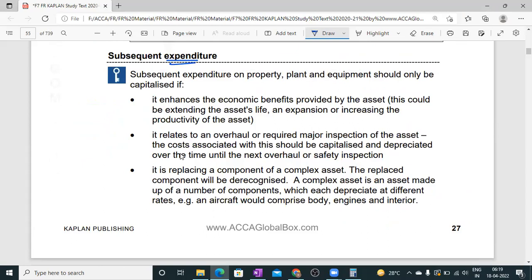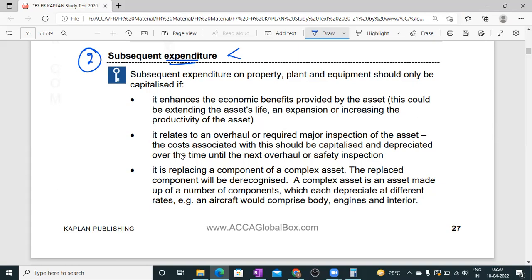Always remember the subsequent expenditure is also of two types, and we have to verify when the amount is spent after purchase of the asset or after bringing that asset into useful condition. Any amount spent then is covered under subsequent expenditure. The only thing you need to verify is whether that amount spent by the party satisfies the recognition criteria as per IAS 16 or not.